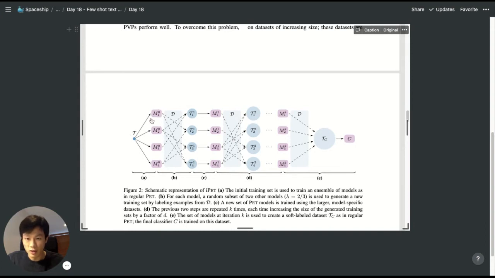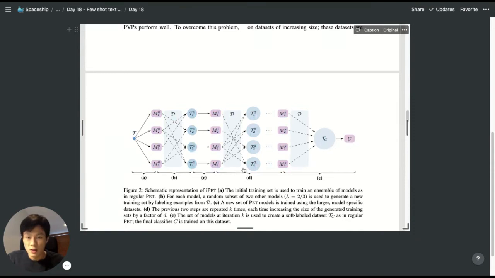Then after we've fine-tuned our models, we can go about annotating our much larger unlabeled dataset and create what the paper calls soft labels. So here we've output a bunch of labels from our fine-tuned ensemble models. And if we ignore this bit here for now, all these labeled data will then form our final training dataset, which we can use to train our final classifier.